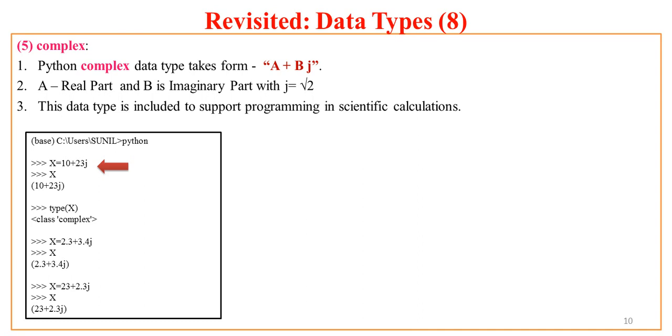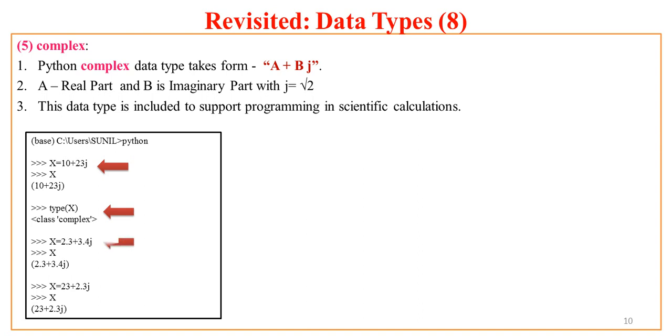Now if I ask what is type of x, Python returns class complex. That means x is a variable holding a value which belongs to the complex class.